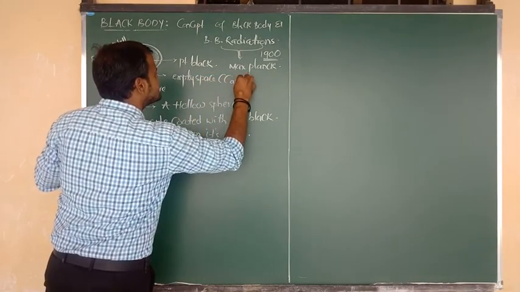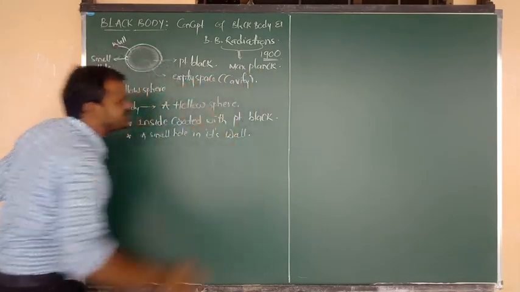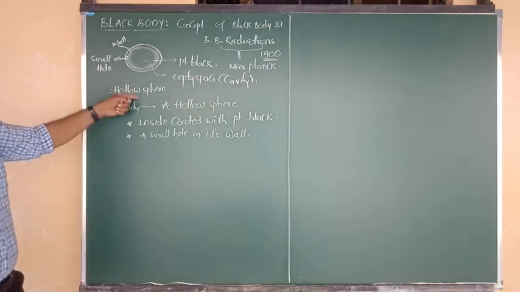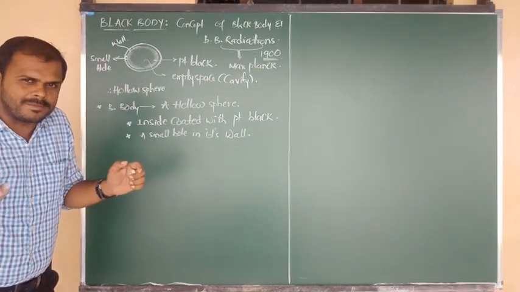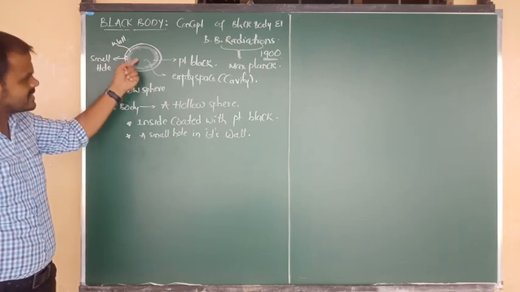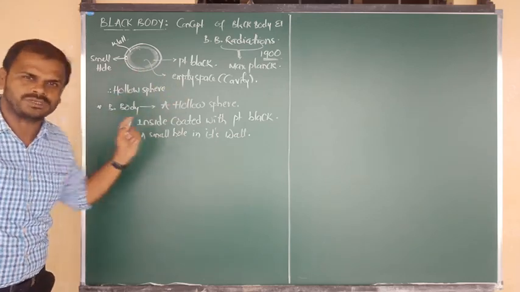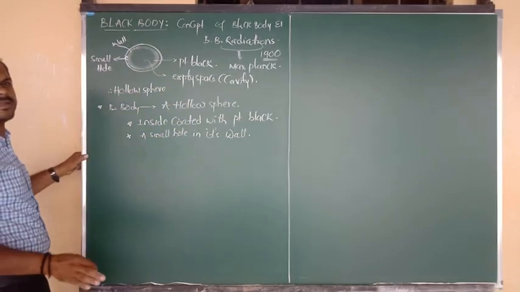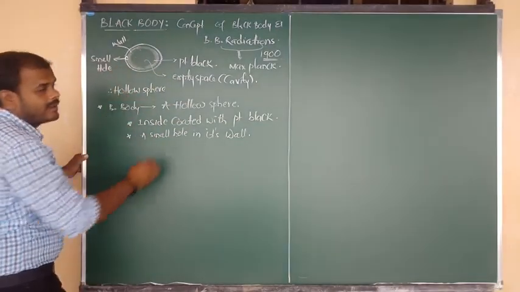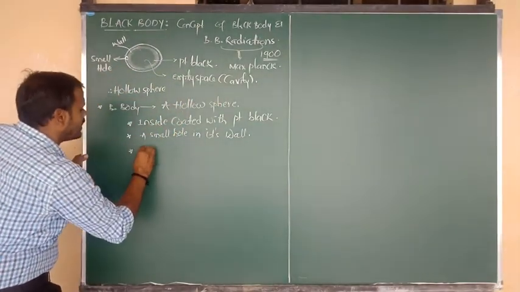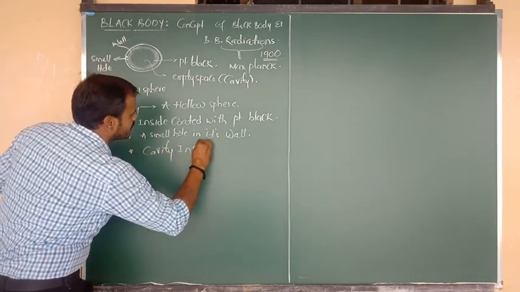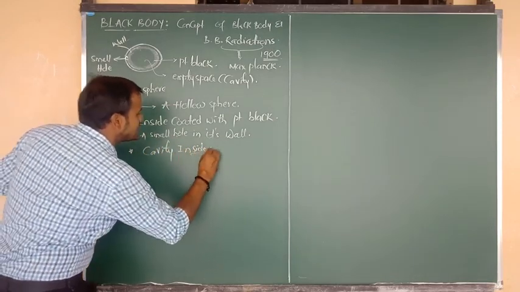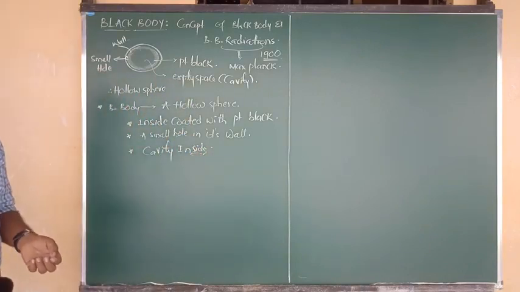That empty space we call a cavity. So inside the hollow sphere there will be a cavity, meaning the inside space is completely empty. Finally, inside the hollow sphere we can see the cavity, and the inside space is completely empty.